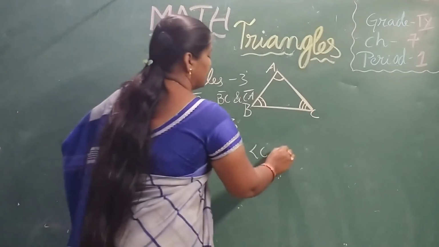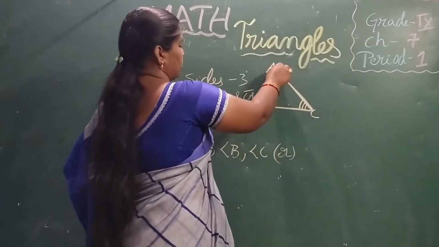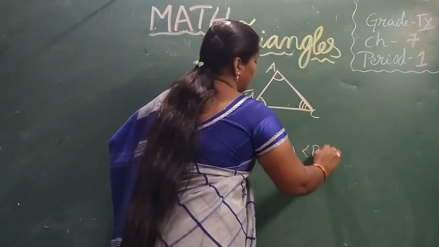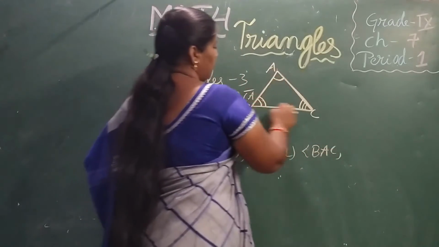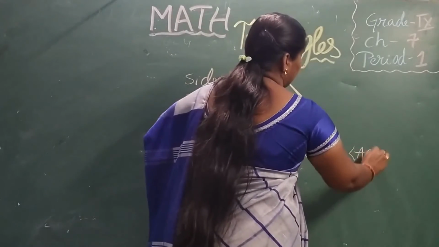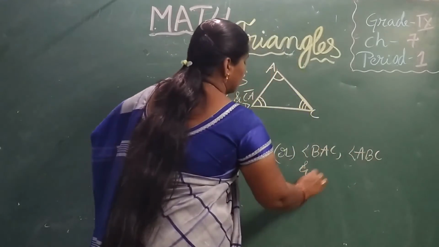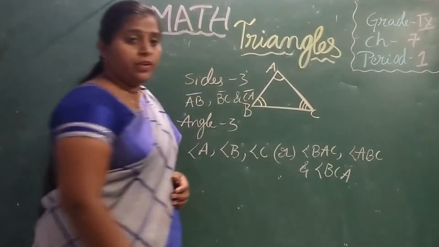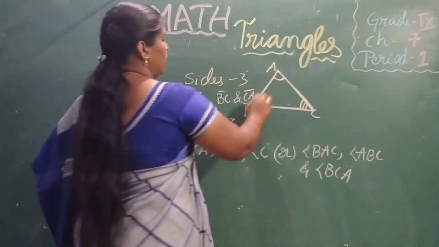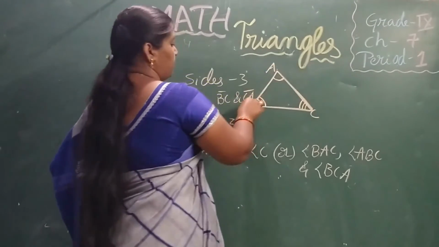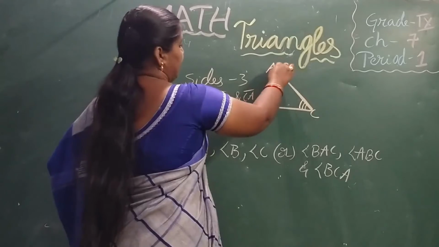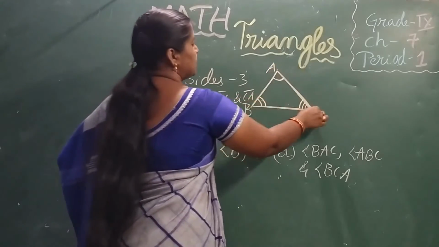Otherwise, you can write it in terms of 3 letters also: angle BAC, angle ABC, and angle BCA or ACB. You can even write them in reverse: BAC or CAB, ABC or CBA, ACB or BCA.